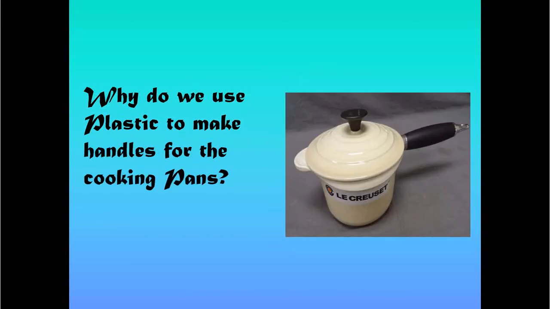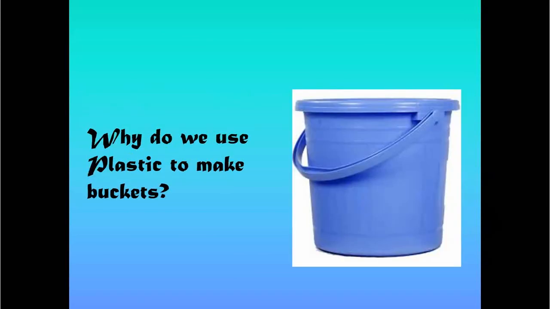We use the plastic to make cooking handles for cooking pans because they are good insulators of heat. We use the plastic to make buckets because it's light and it's less dense than water, so it's going to float on water, and the children can use it to play in the sea.